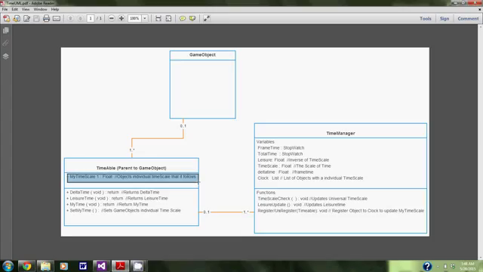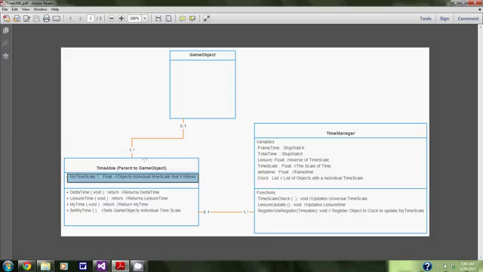So if I want a game object to always be moving at half speed, half time, or always be moving at full time or double time, the user can set that time scale and interact with it on that level.